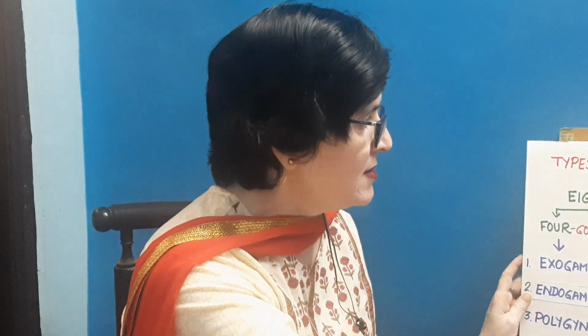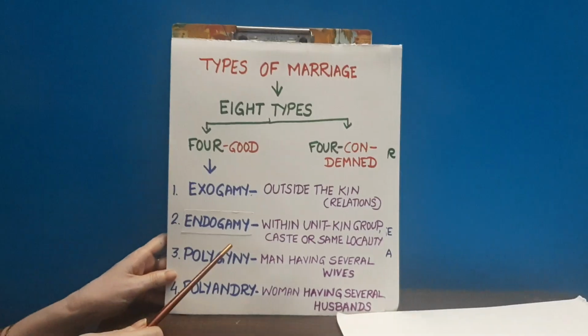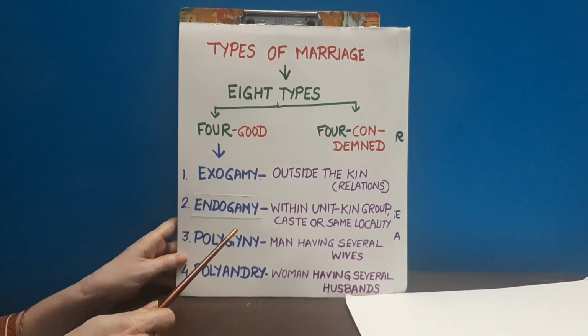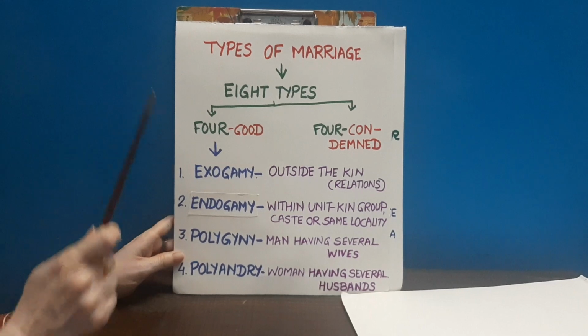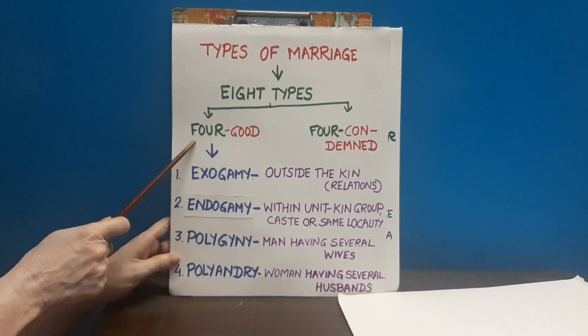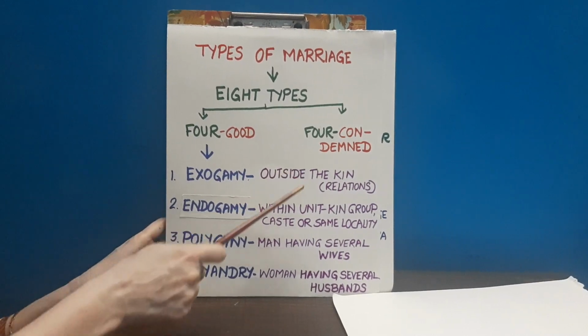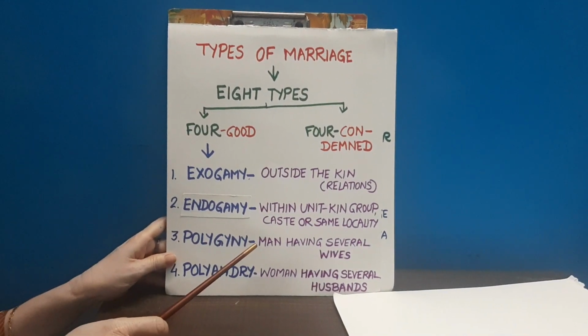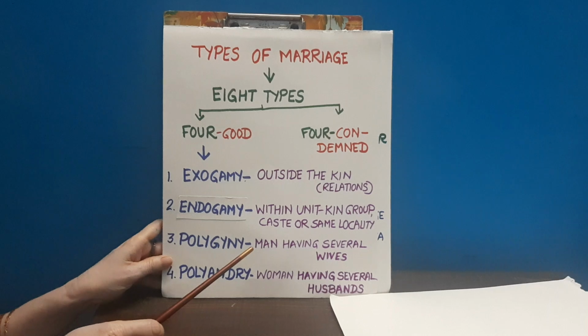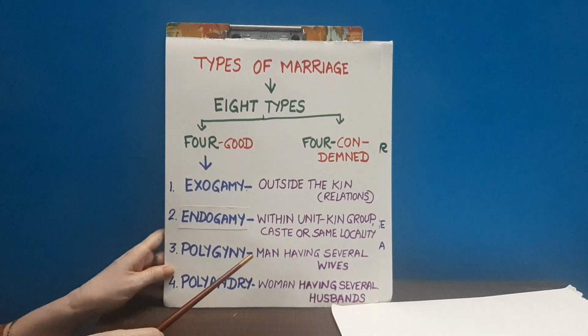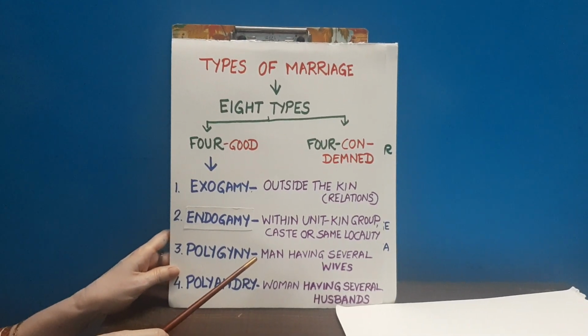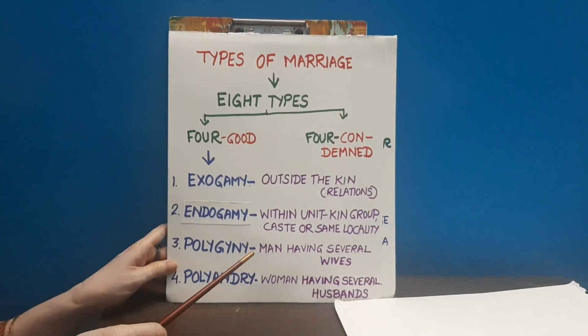And a very important aspect of this chapter is types of marriage. How many types of marriage were there? According to the Dharma Shastras and Dharma Sutras, there were 8 types of marriages. 4 were considered good and 4 were condemned by the Brahmanas, who had domination in the society, and in the Dharma Sutras and Dharma Shastras also they are condemned.